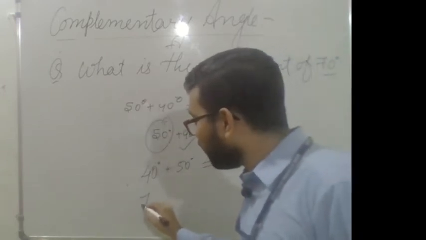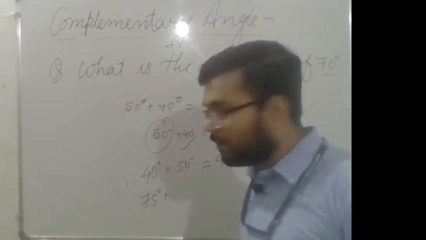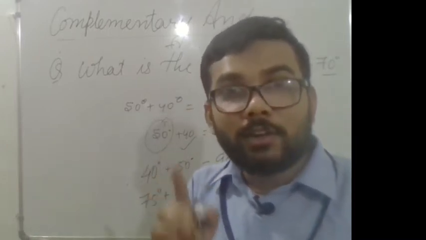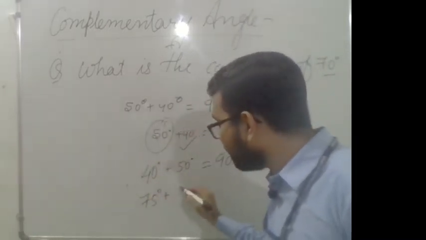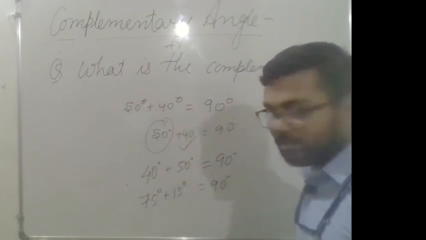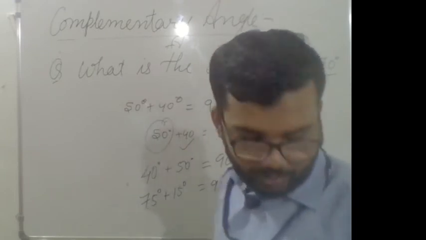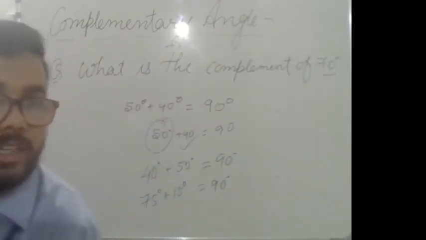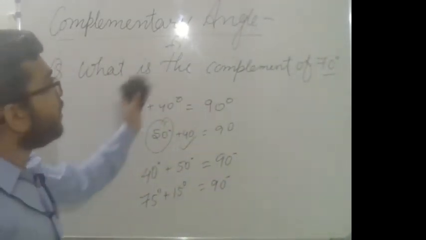Complement of 75 is 15, because when you add 75 and 15, you will get 90 degree. Similarly, what is the complement of 70 degree?